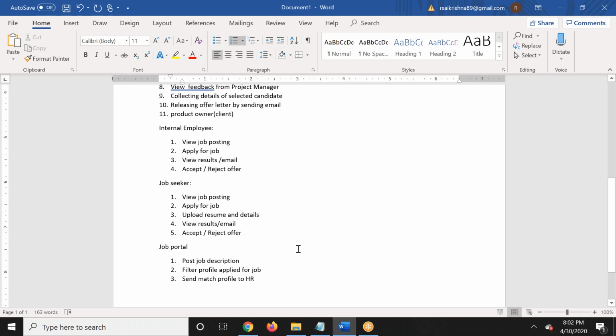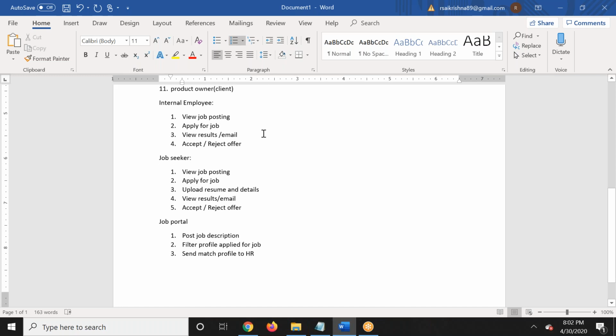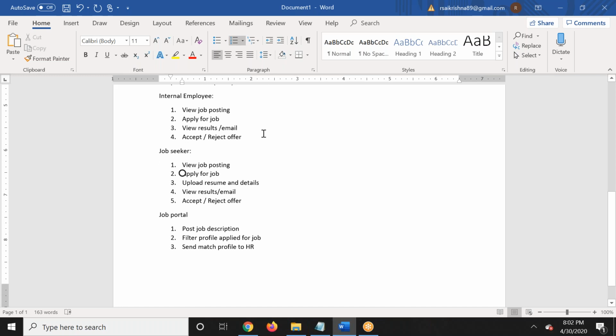He should have the option to release the offer letter by sending email. Please ignore the product owner or client. Okay. Next, the internal employee, he must be able to view the posting. He should be able to apply for the job. The view results may be through the portal as well as the email. And he should have the option to accept or reject.